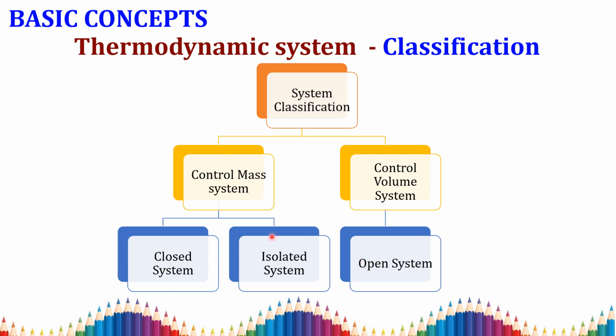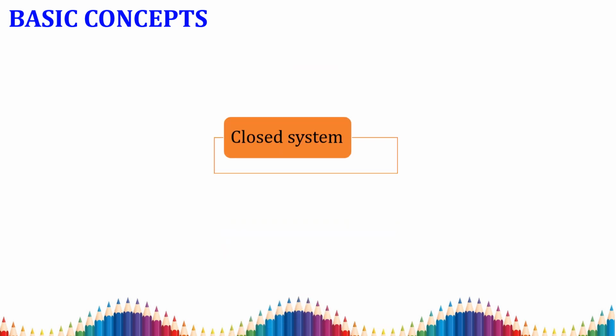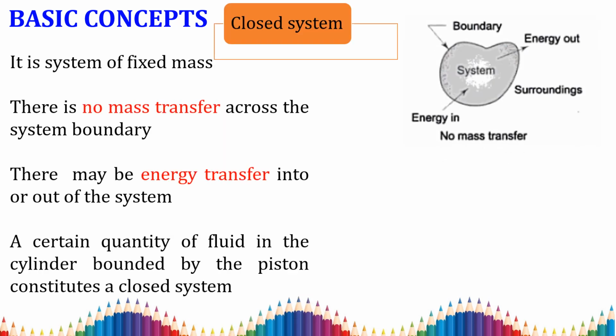One by one we are going to study what is meant by a closed system, what is an isolated system and what is an open system. Majorly, the system is classified into three types: open system, closed system and isolated system. First, what is meant by a closed system?